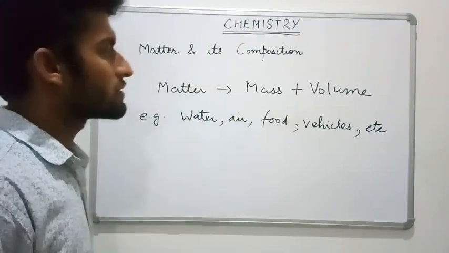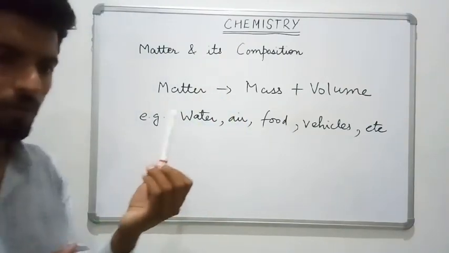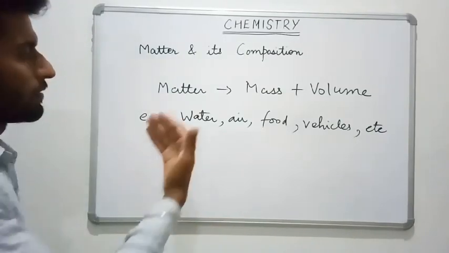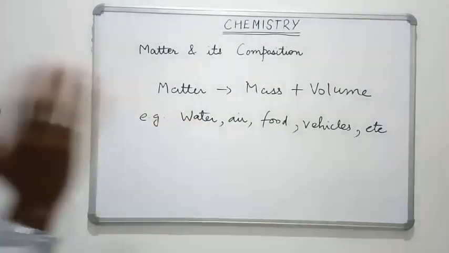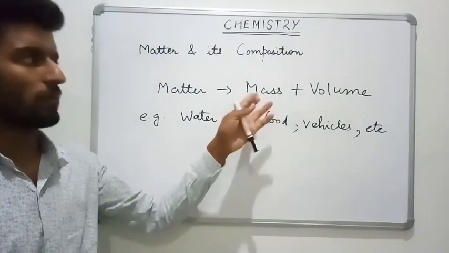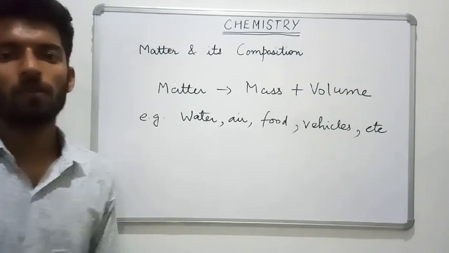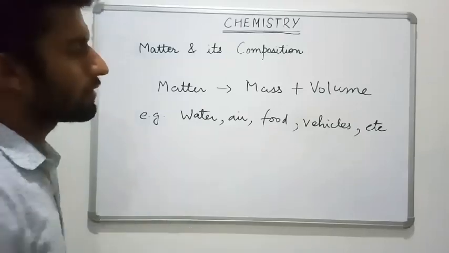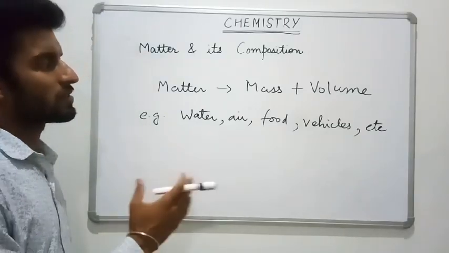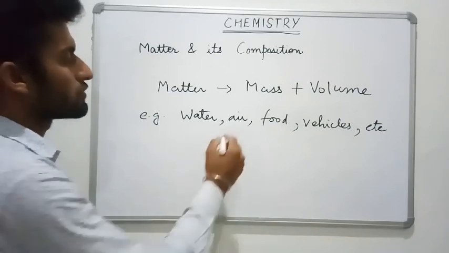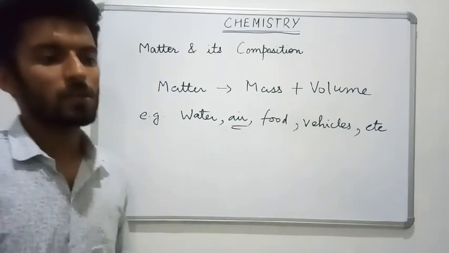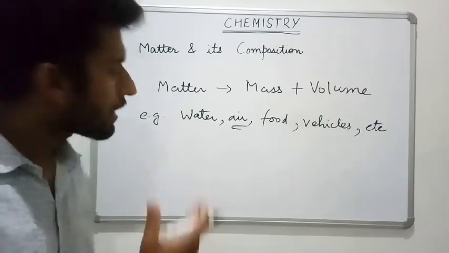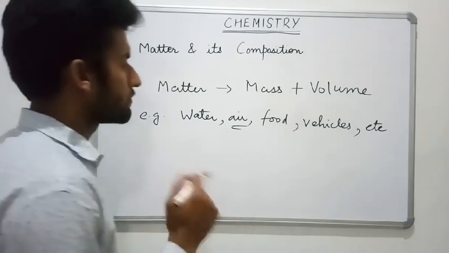Now this marker has a particular shape, a particular mass, and a particular volume. Similarly, water, air, food, etc., different examples of matter, also have mass and volume. So all the objects have mass as well as volume. Like air which we inhale, many people will say that this air has neither mass nor volume. So it can be proved with the help of a simple activity.